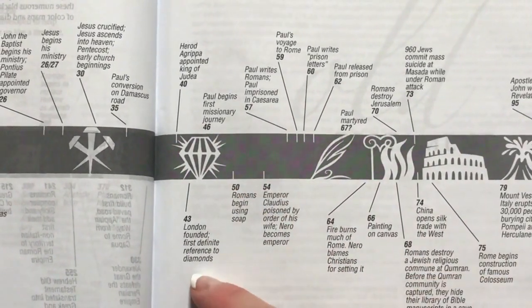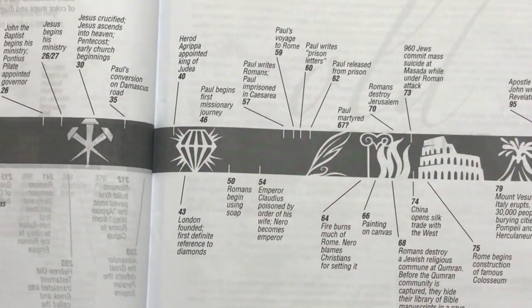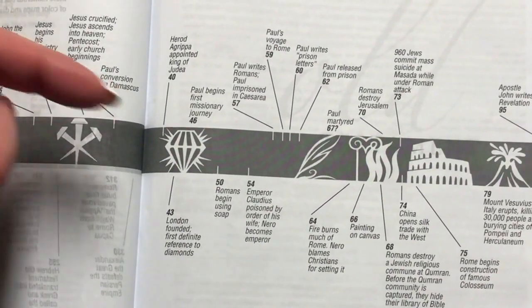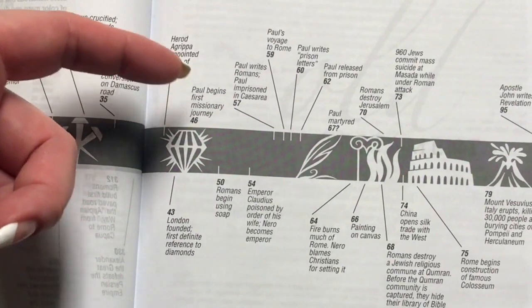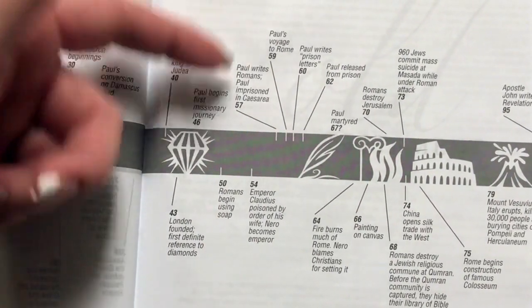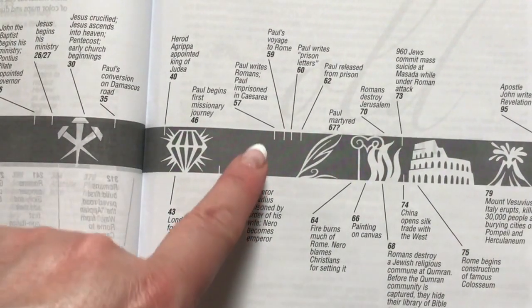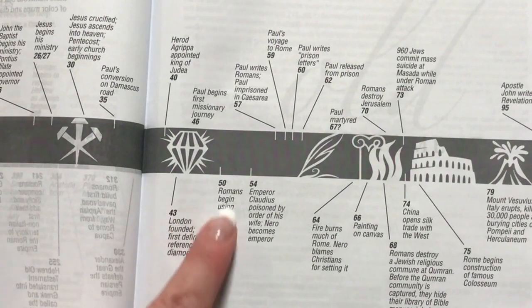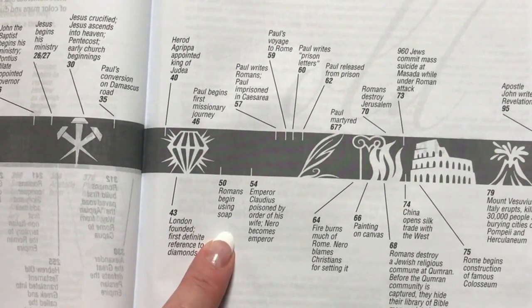And that's just before London was founded. And then there's the first definite reference to diamonds. Then we've got Paul beginning his missionary journeys and starting to write Romans there. Just before that, Romans begin using soap. So that's about the time frame things started to smell a little bit better.